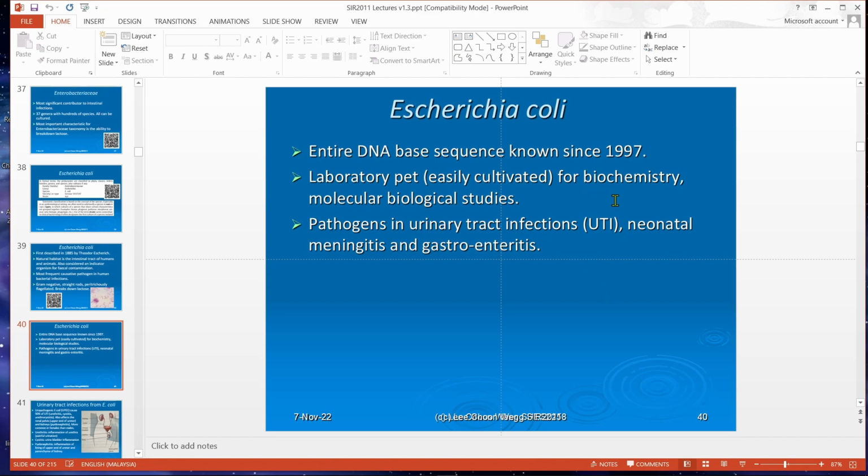The entire genome of E. coli has been known since 1997. It's a laboratory pet. Most of the biochemical pathways and most of the early molecular biology discoveries came from work done in Escherichia coli, because it's so easy to grow, so easy to extract the DNA from, and so easy to work with. It's also important as a pathogen in urinary tract infections, neonatal meningitis, and gastroenteritis.